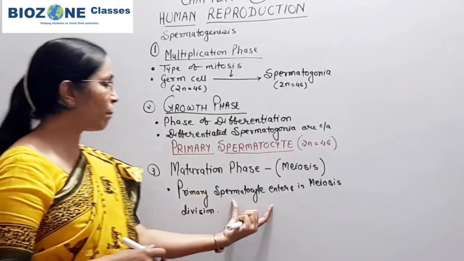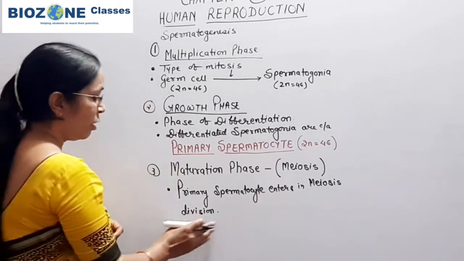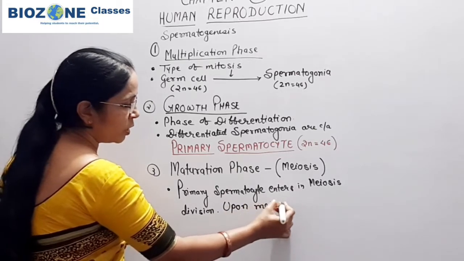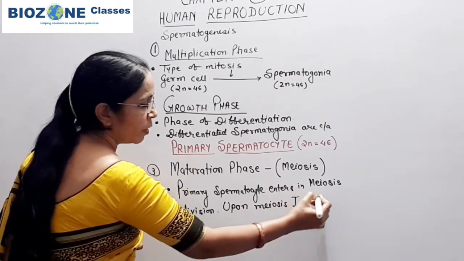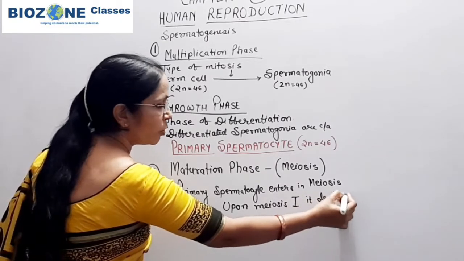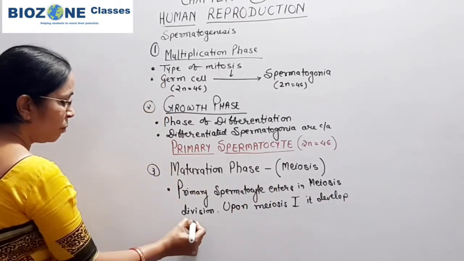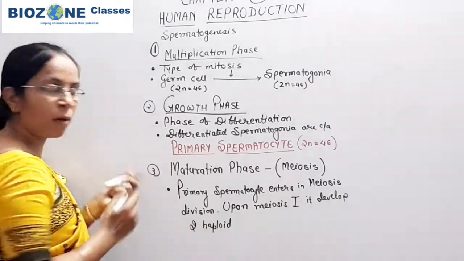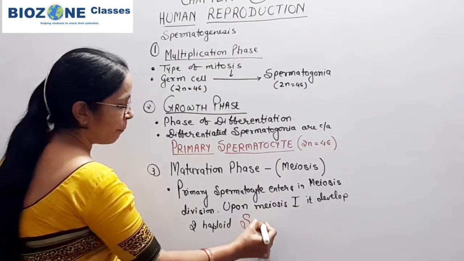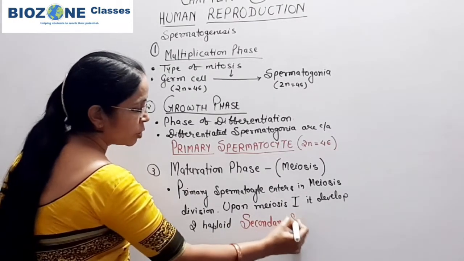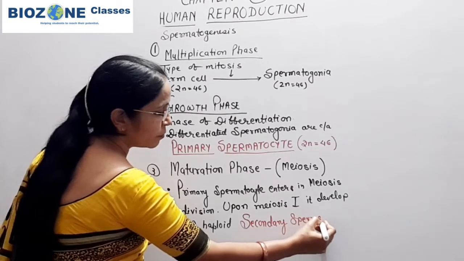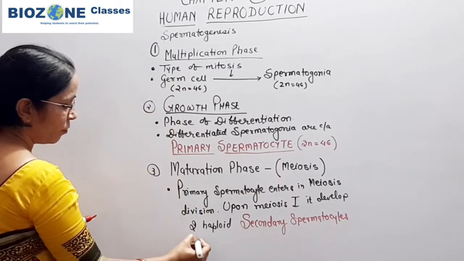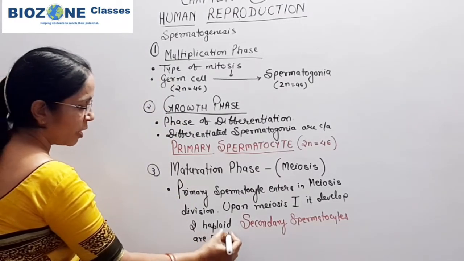So here you remember, the primary spermatocyte enters meiosis division. Upon meiosis 1, it produces two haploid secondary spermatocytes. This part you remember.